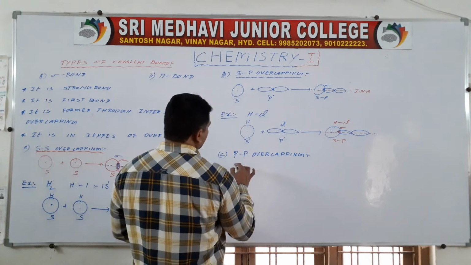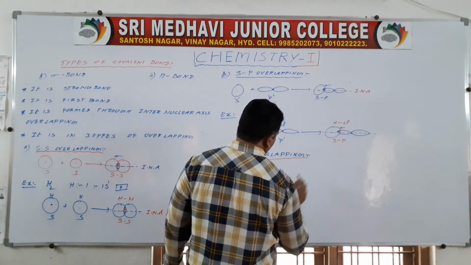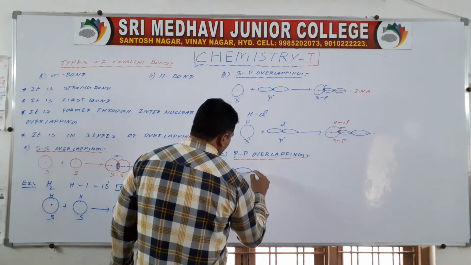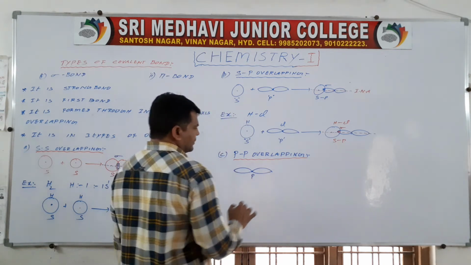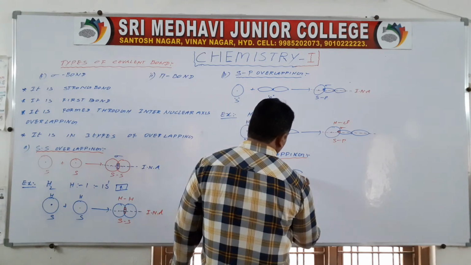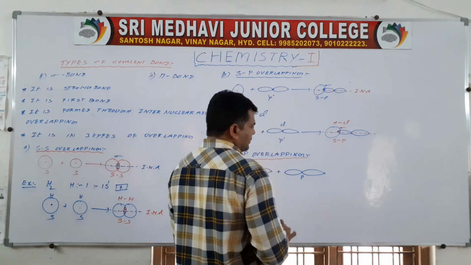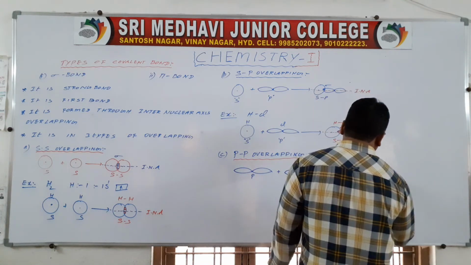The p orbital is dumbbell shaped, and I am taking one more p orbital, also dumbbell shaped, which gives rise to overlapping.